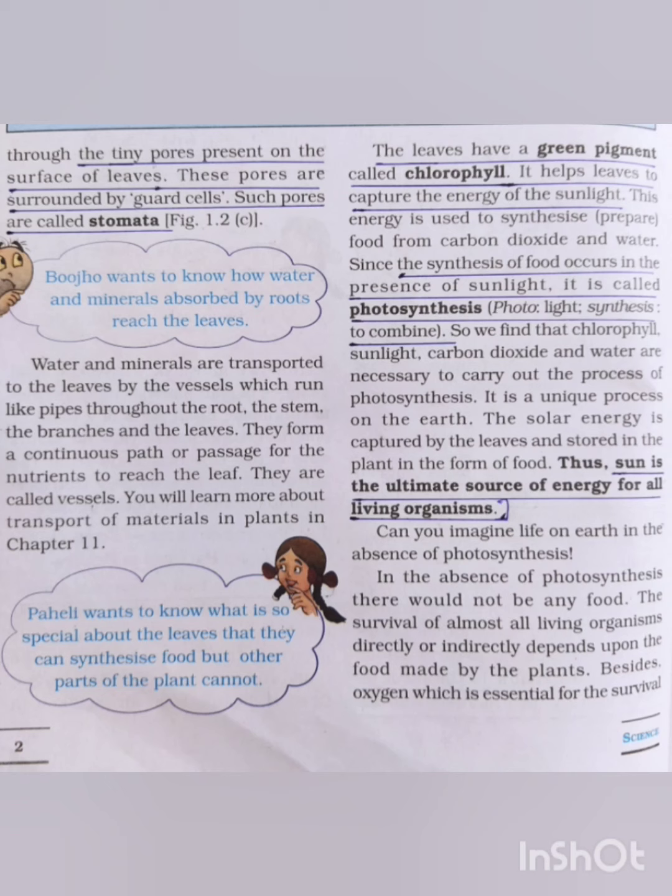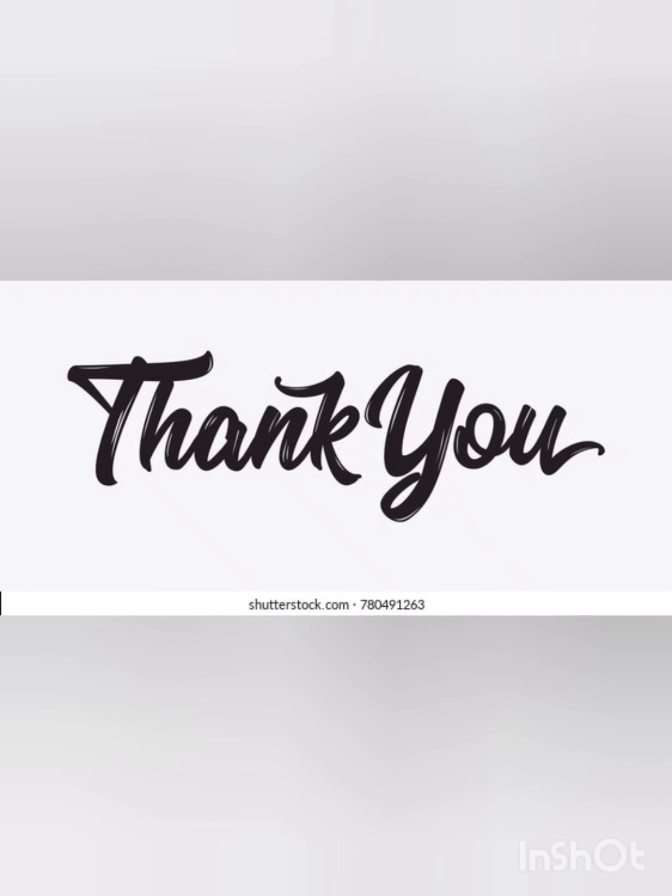Okay, so dear students, all of you read the lessons carefully and underline the important points in your textbook, and write and study in your notebook what we mean by nutrients and the process of nutrition, then the difference between autotrophs and heterotrophs, then the last one is what we mean by photosynthesis. Okay children, see you next class.